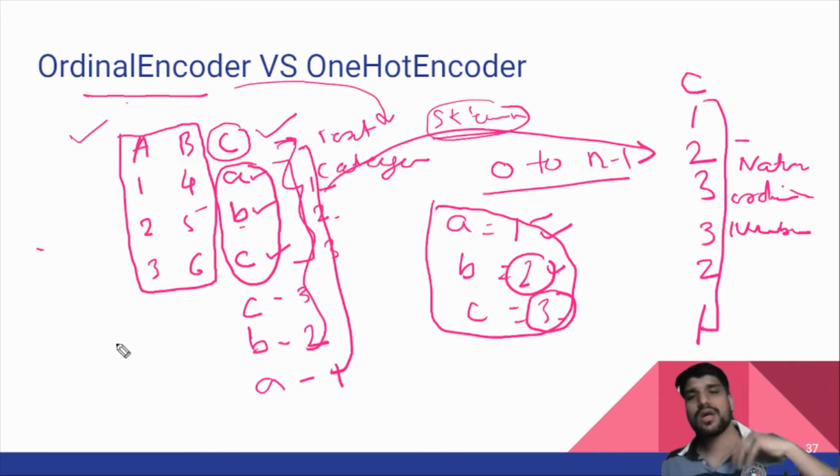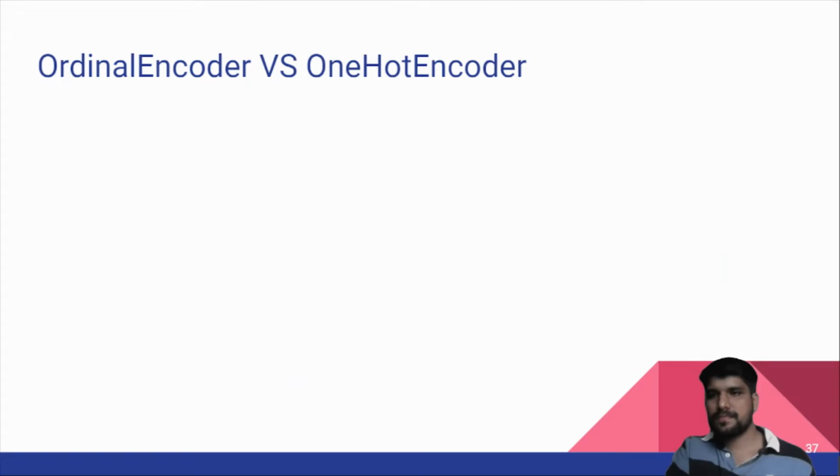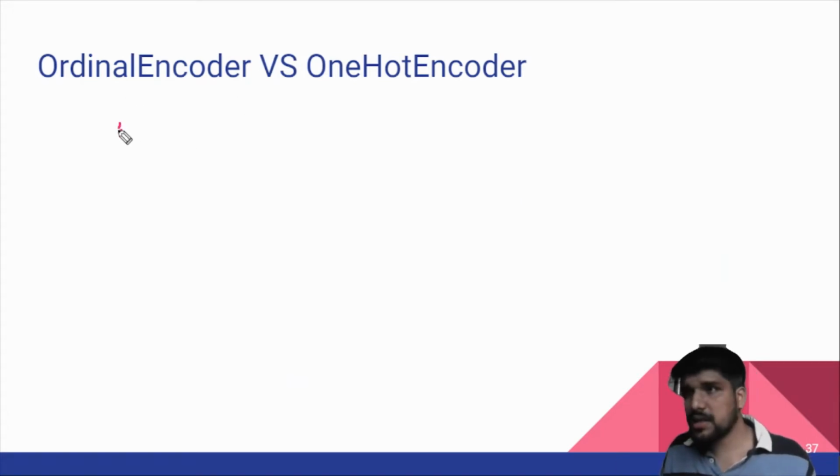To overcome this drawback, there is one more method to convert the data, called a one hot encoder. In one hot encoder, let's say I have column A, column B, column C. My A column has numerical data like 1 1 2 3 4 5.